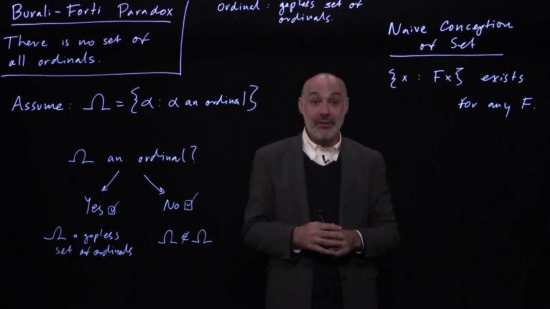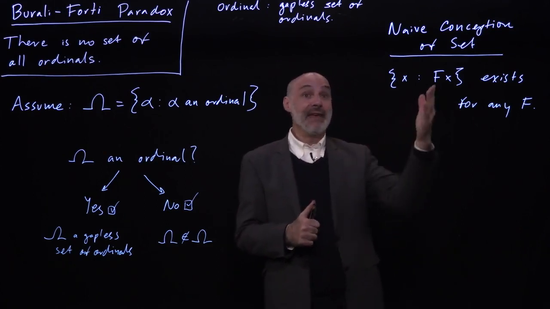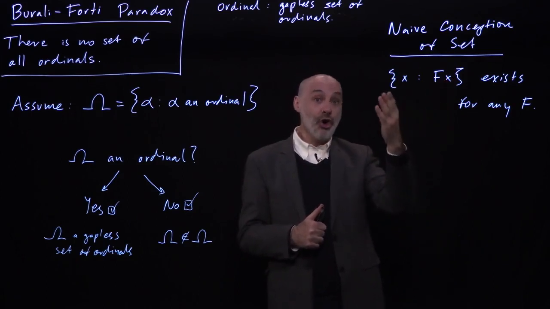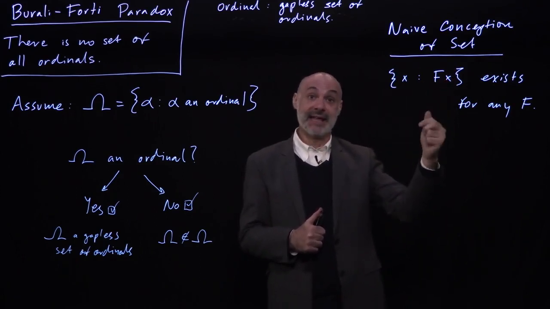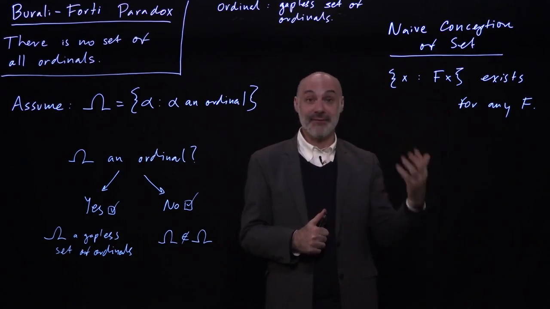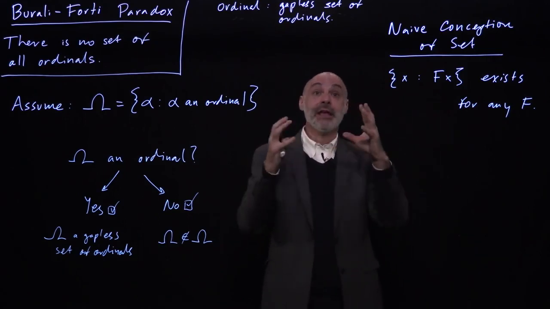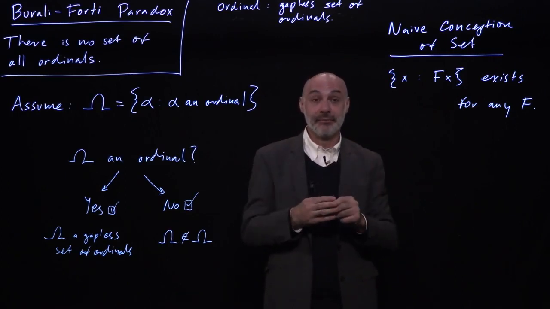So what set theorists do nowadays is that they recognize that you can't use the naive conception of set. So nobody endorses a principle like this that says that for any f's, you have a set of f's. And what they do instead is they cobble together a collection of axioms.